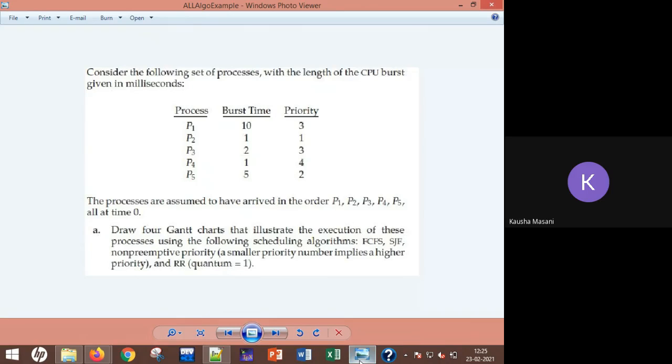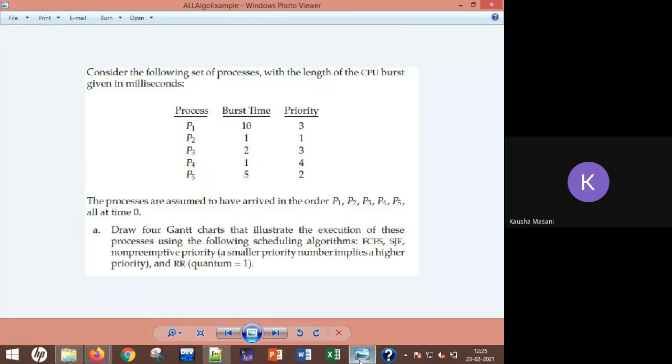First you have to do FCFS, then you have to do SJF. When it is said SJF, it is not required to write that it is non-preemptive. It is understood by default.